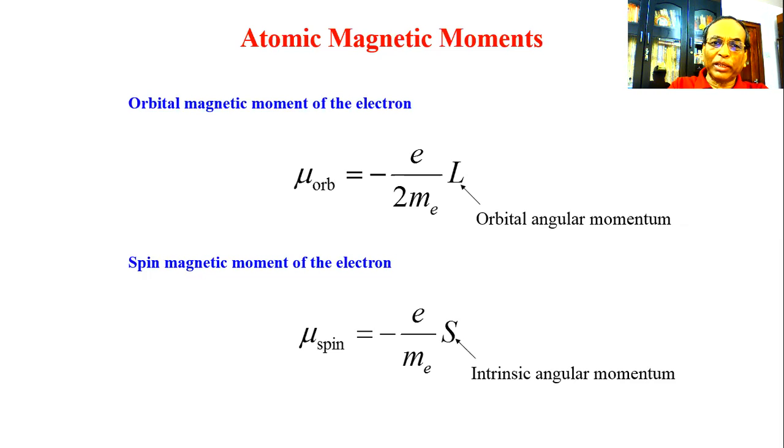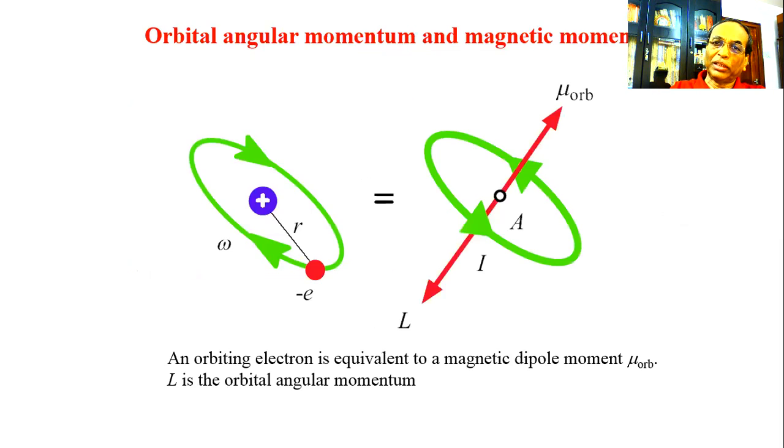And the spin magnetic moment of the electron, mu spin, has a similar expression. It is minus e by me into S. S is the spin angular momentum, an intrinsic property of the electron. So the resultant will be the combined effect of these two magnetic moments.